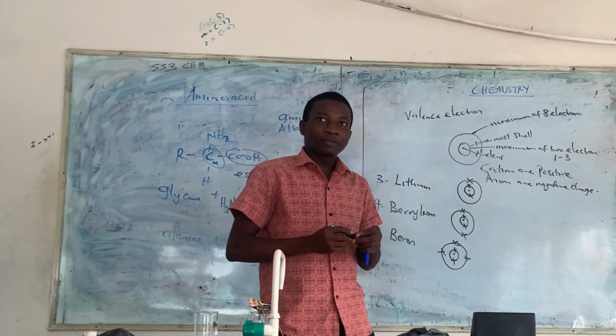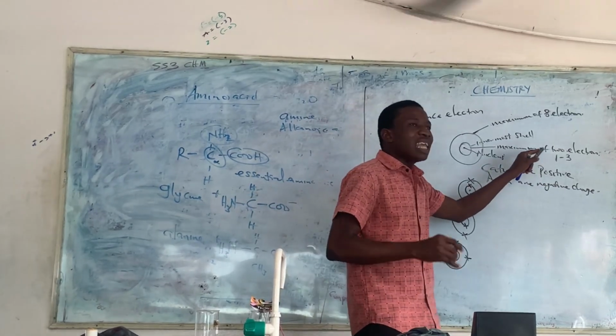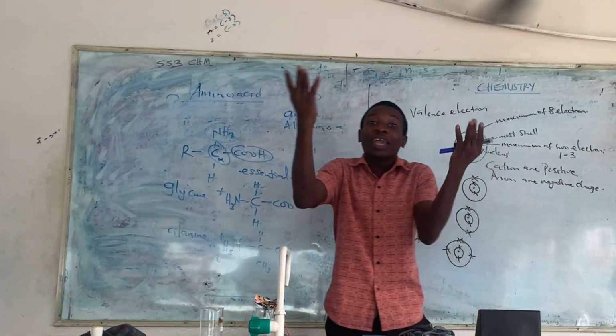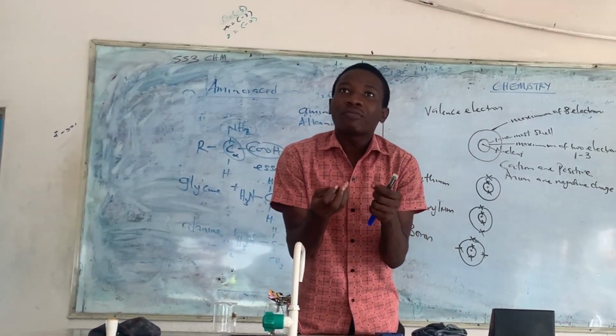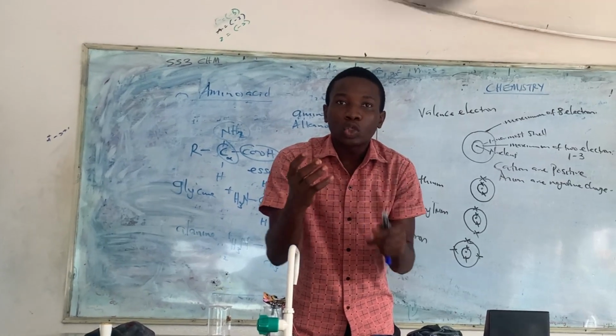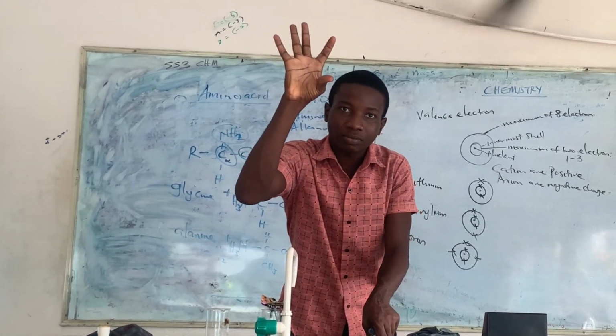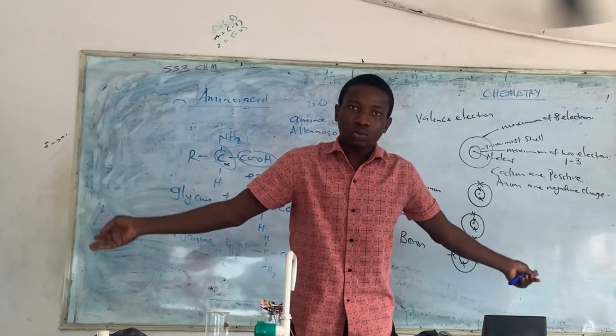What does that mean? It's because if they carry 1 electron in the outermost shell, out of the 8 electrons that they should have, they have a long way to go to complete 8. That means they can give it out.